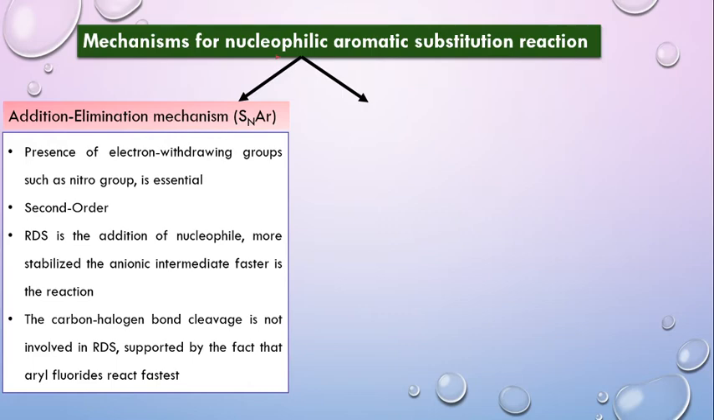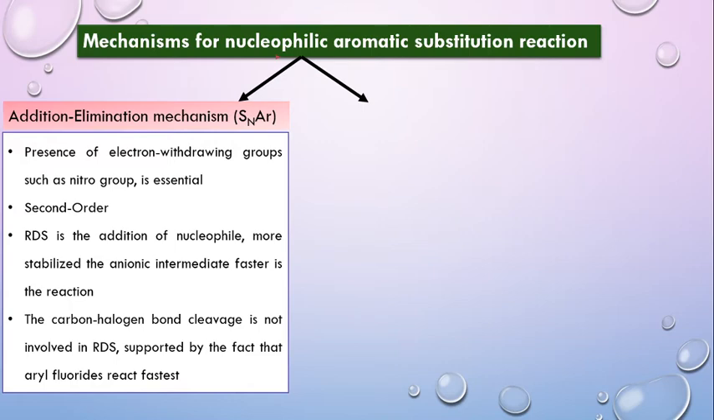This is very important. If it is at the meta position, it is not going to be that easy, whereas if it is at the ortho or the para positions, the reactions are going to be much easier. Okay, this kind of reaction is a second order reaction, because the rate depends on the substrate, suppose the aryl halide, and the nucleophile also.